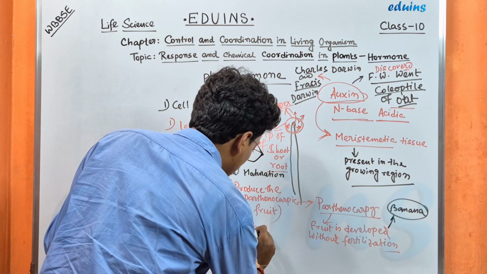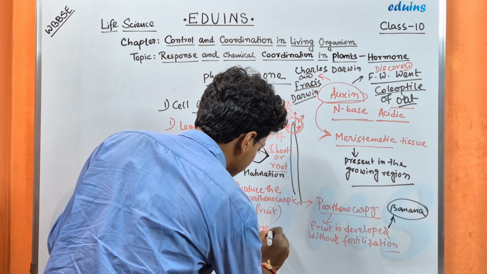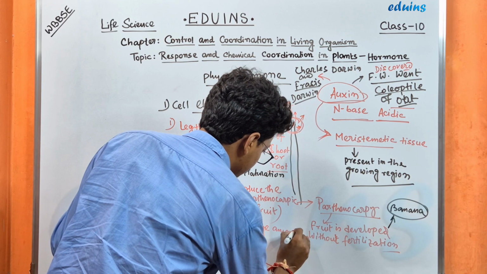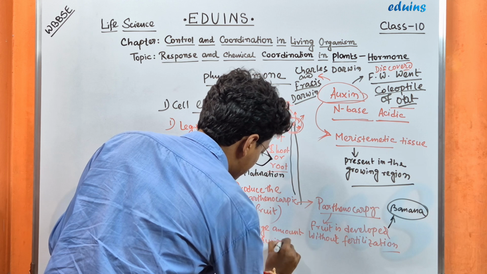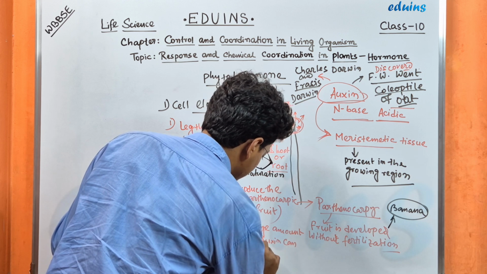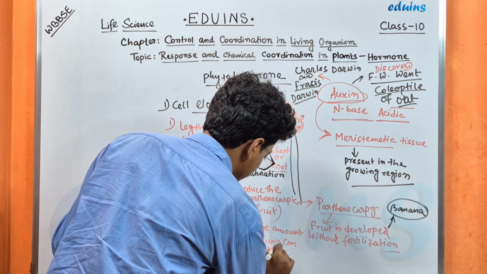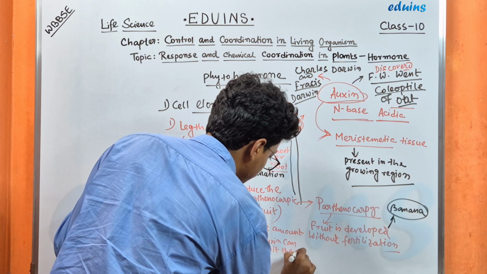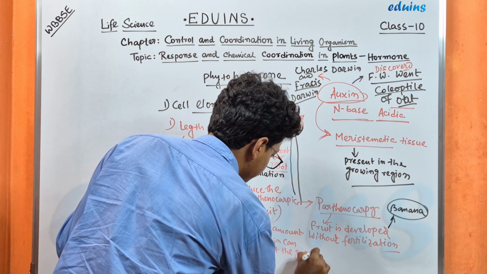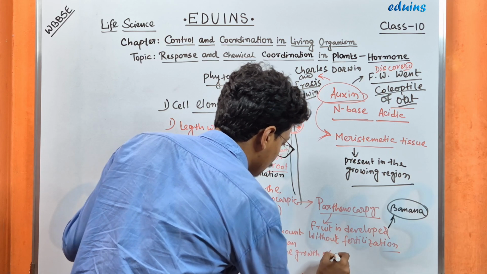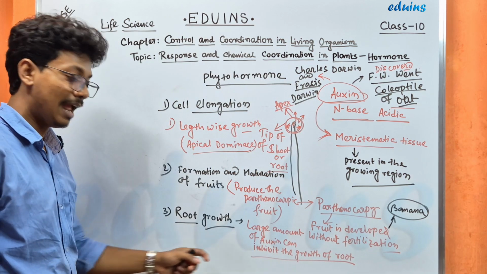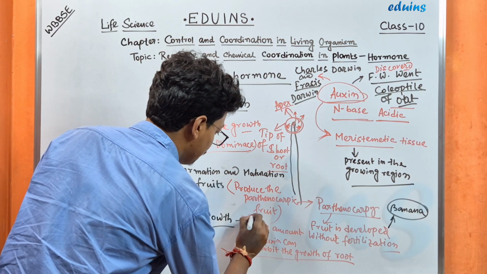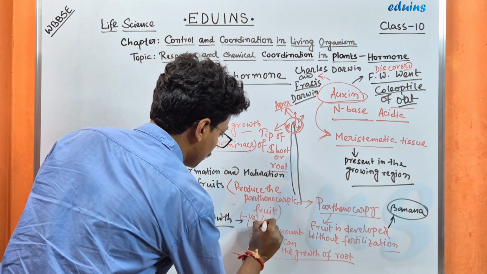A large amount of auxin can inhibit the growth of root. So there is a negative impact of auxin.